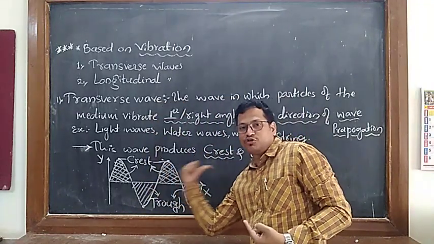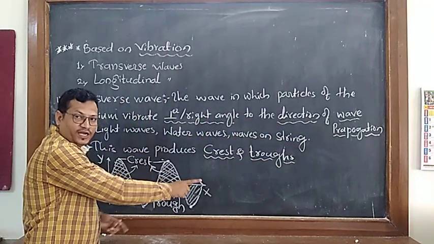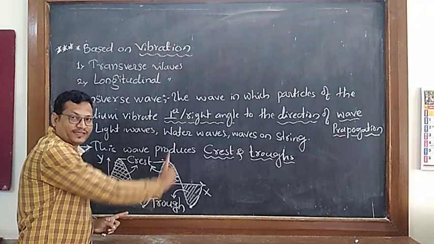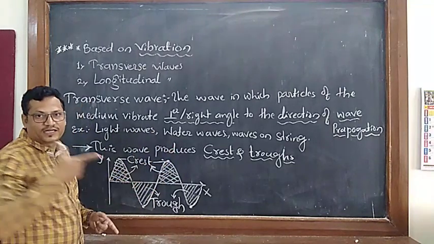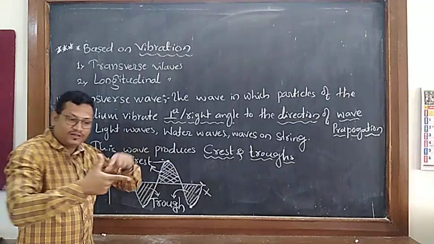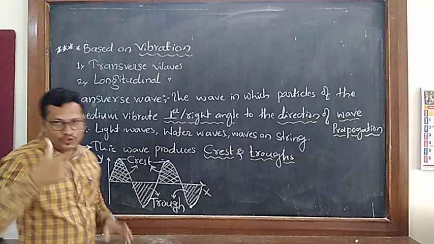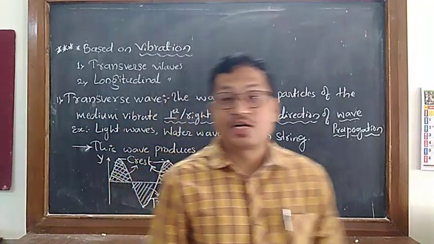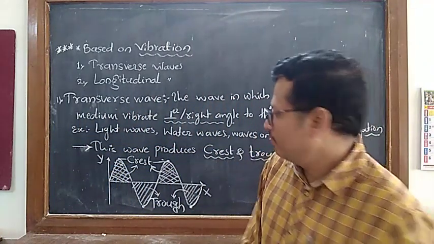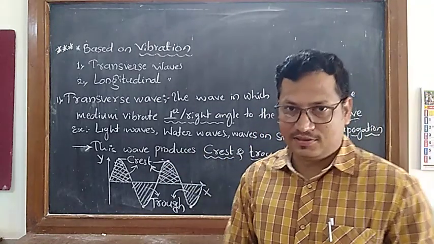This is the direction of propagation and the particles are vibrating like this. So what is the angle? It is 90 degrees. This is the direction of wave propagation and this is the direction of vibration of the medium. So this is what? Transverse wave. A transverse wave makes crest and trough alternately.